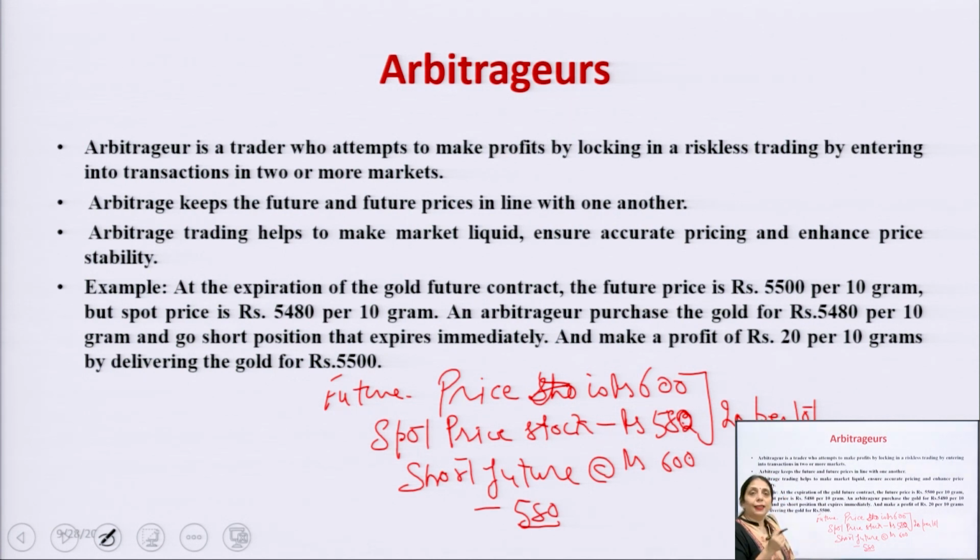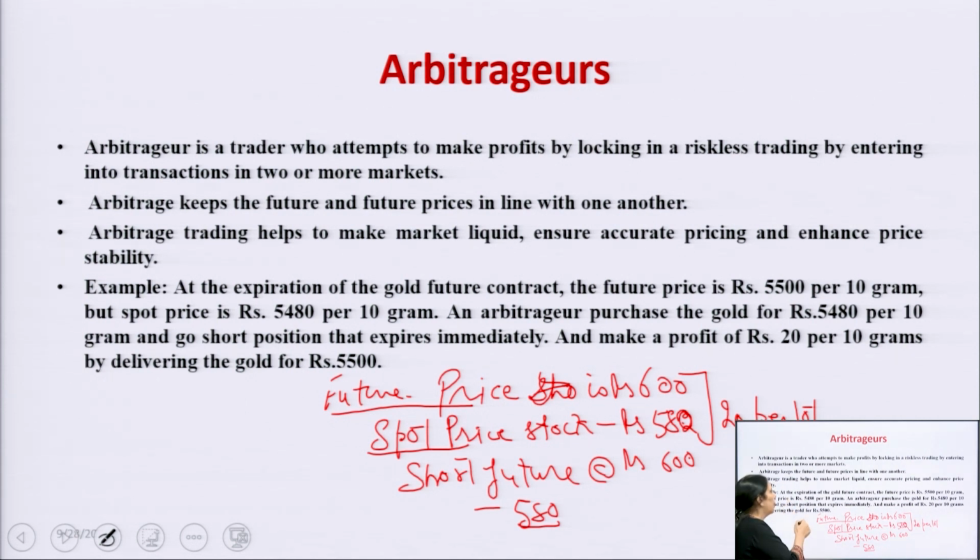It means he is getting a profit. The main aim of the arbitrageur is to get profit out of the two markets. Here there are two markets, one is the future market and the second one is the spot market. In the case of the future, the price is 600. In the case of the spot, the price is 580, and there is a difference of 20. What will he do? He will short the future and come out at 580 within a certain period of time. So this comes under the category of arbitrageurs.